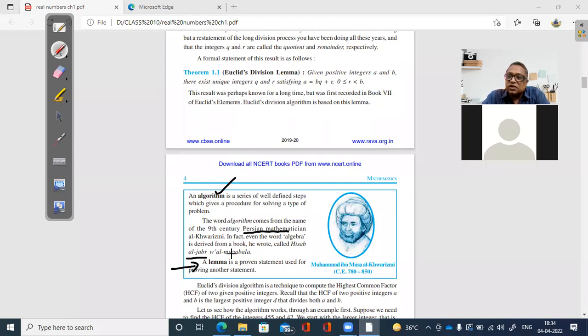Algorithm is just a series of well-defined steps to solve a problem. You are telling step number 1, this happens. Step number 2, this happens. Step number 3, this happens. That is algorithm. Whereas a lemma is a proven statement used for proving another statement. Just write down these two.